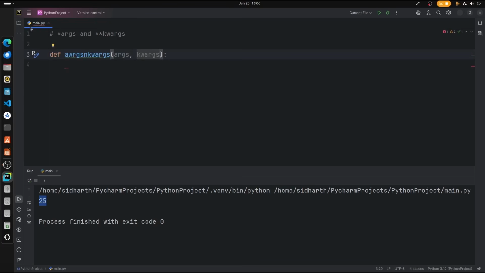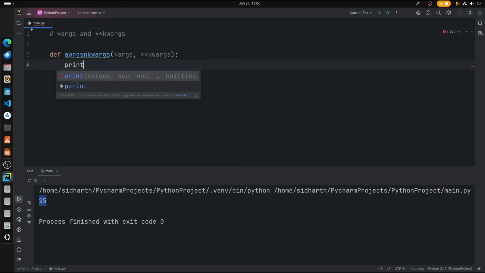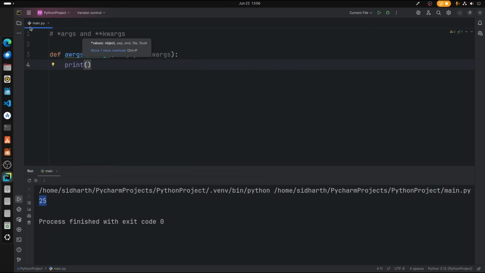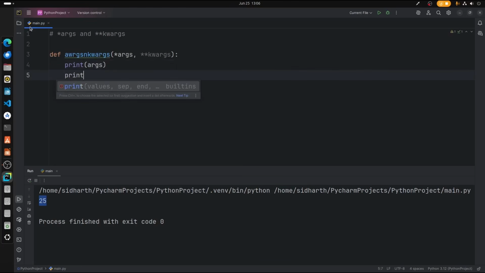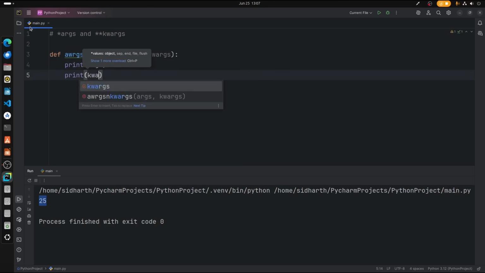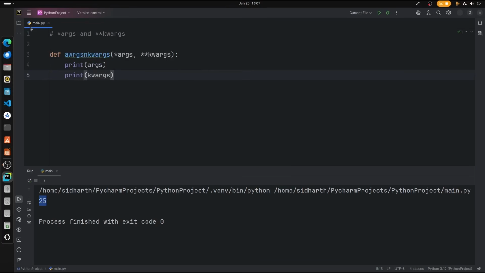There we go. Let's add the star also. Okay. So now we're going to type a print statement, and we're going to print args. Alright, and we're going to print kwargs too. There we go. So now we can call this function.